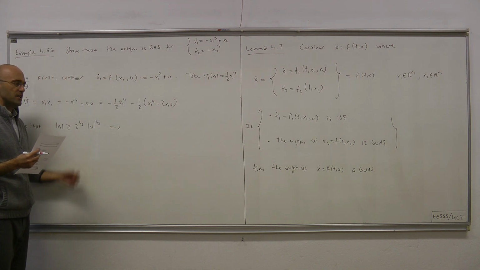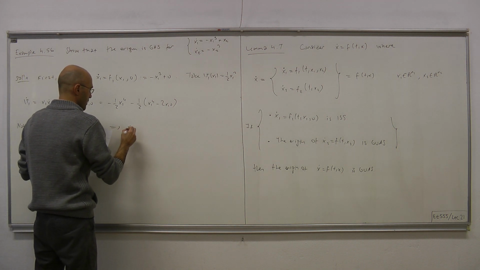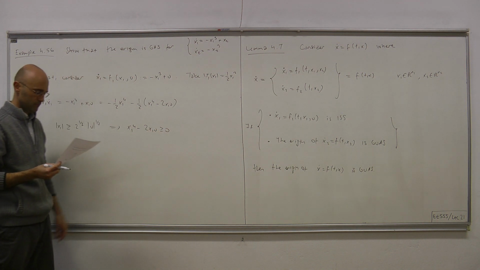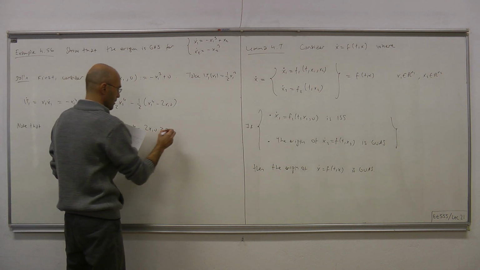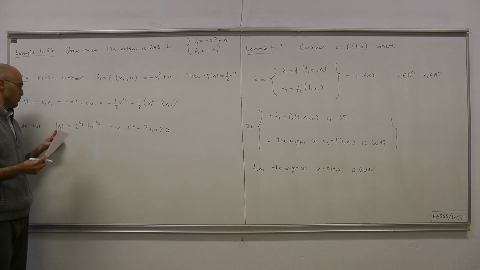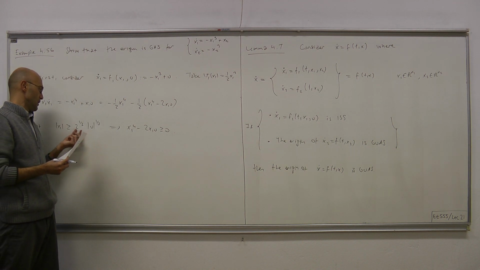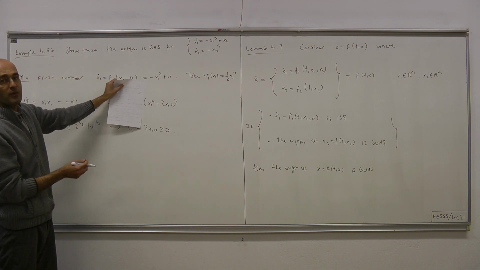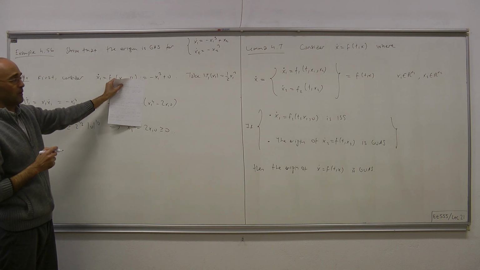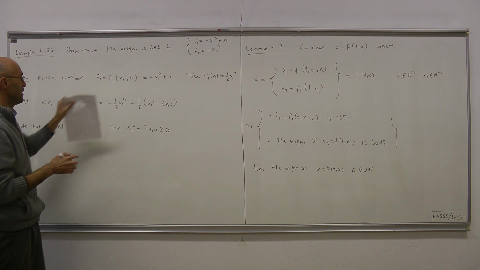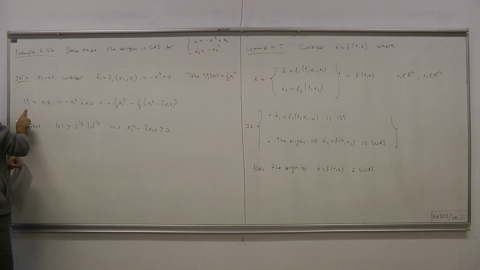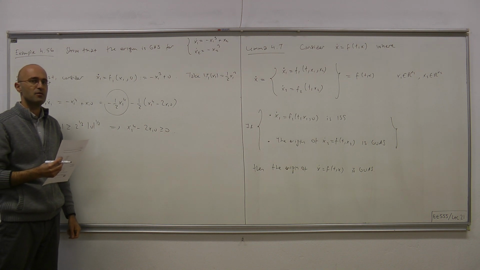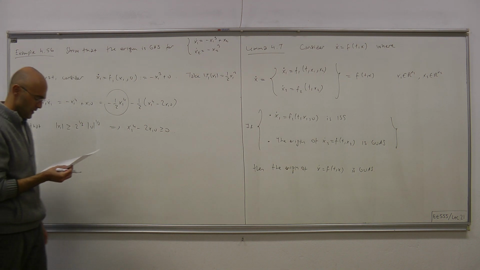If this condition is satisfied, then x1 to the 4 minus 2 x1 u is positive. Once again, if the norm of x is larger than this constant times the norm of u raised to the power 1/3, then this term is positive. Therefore, this whole term is negative, and that means we can write V1 dot less than or equal to this term only, provided that this condition is satisfied, and that gives us ISS.